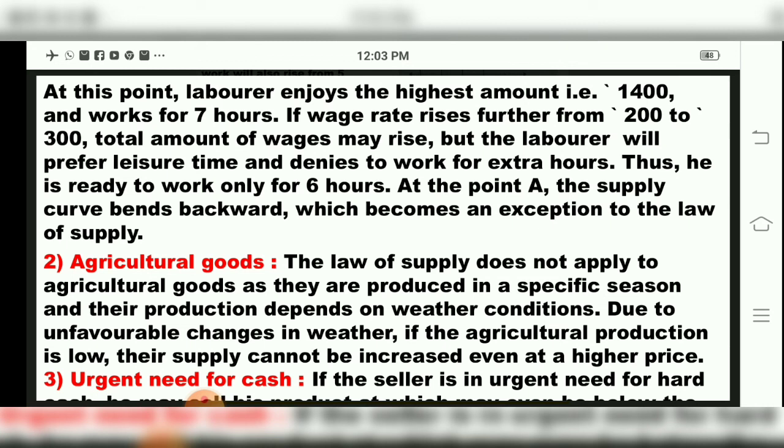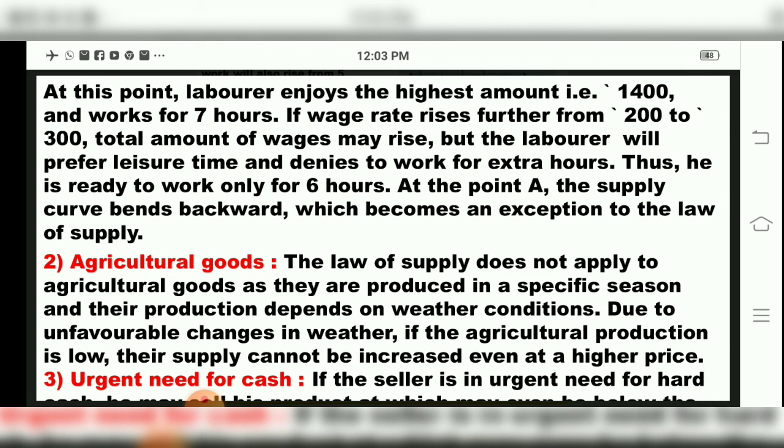No. They prefer their leisure time. So here, the labor supply curve is backward bending. This is the reason that people will prefer leisure time rather than working extra hours. Therefore the labor supply curve is backward bending, children, which becomes an exception to the law of supply.